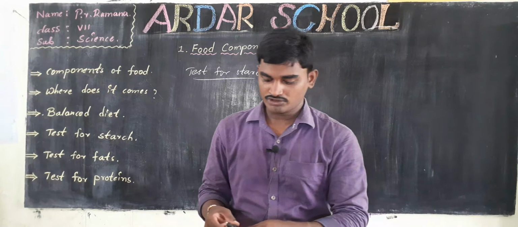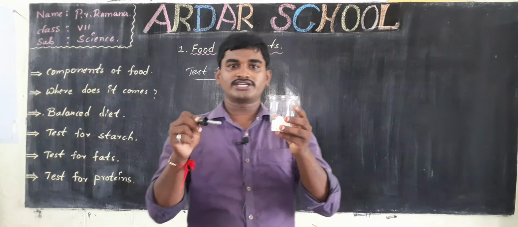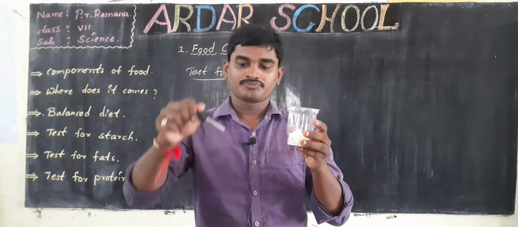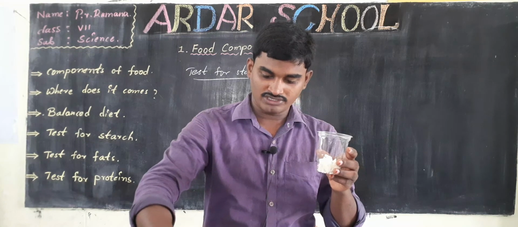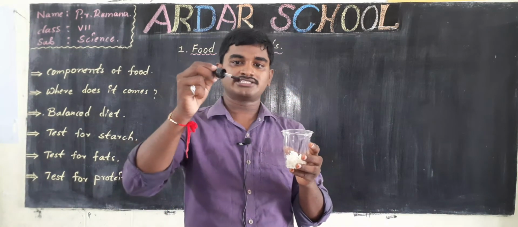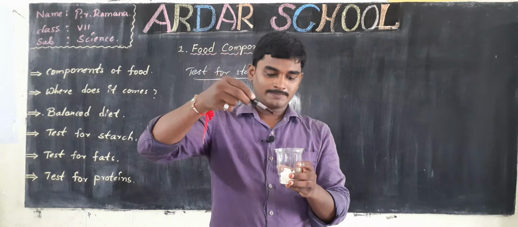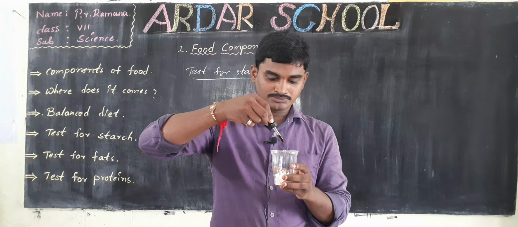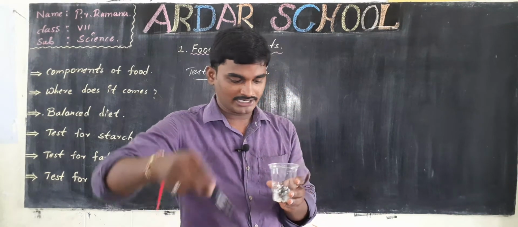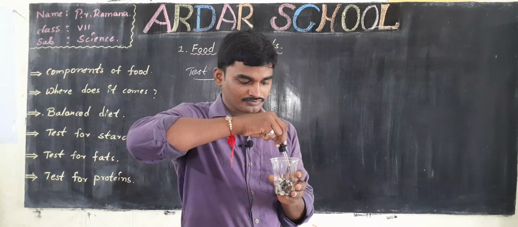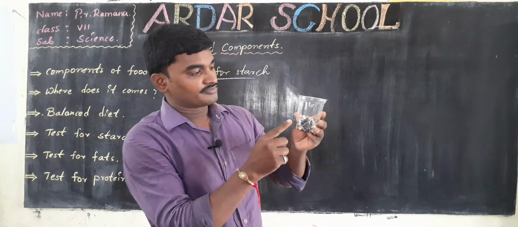Now I am going to show you how to test a starchy food. Take some diluted iodine solution. This is the diluted iodine solution. Take it in a dropper and add a few drops in the food material. Here you can observe the starch.